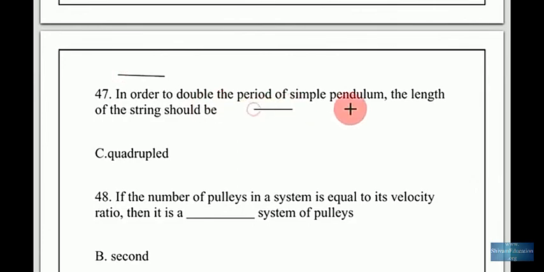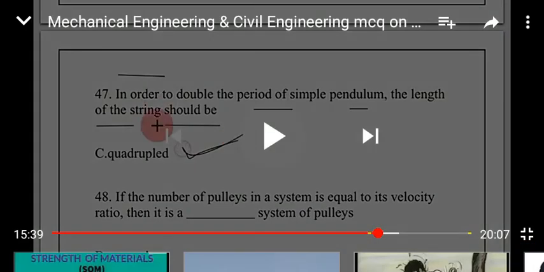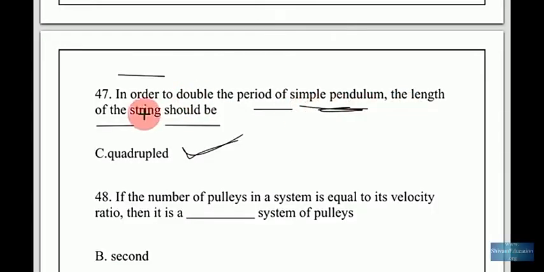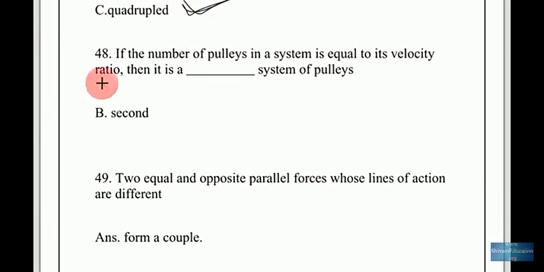In order to double the period of a simple pendulum, the length of the string should be quadrupled. Remember, to double the period of a simple pendulum, the length of the string should be quadrupled. If the number of pulleys in a system is equal to its velocity ratio, then it is a second system of pulleys.